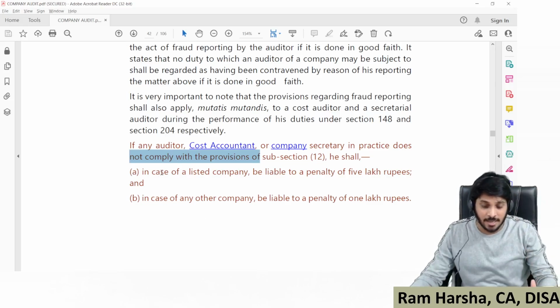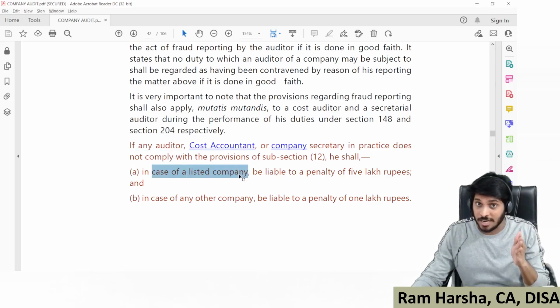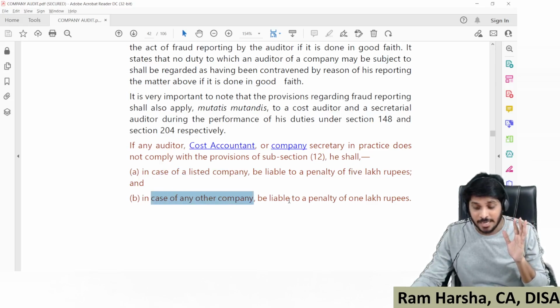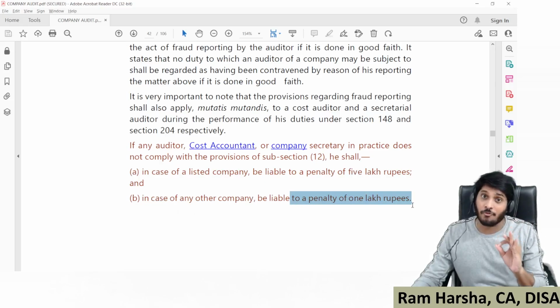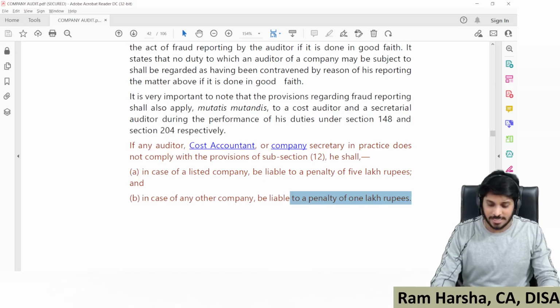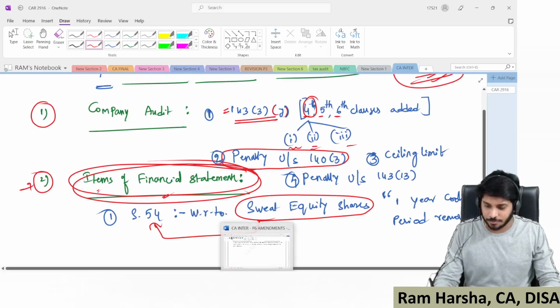In such a case, if you are an auditor of a listed company, you are liable for a penalty of 5 lakh rupees. In the case of any other company, you are liable to pay a penalty of 1 lakh rupee. This is one additional amendment. What is it regarding? Once again, I'll cover it.